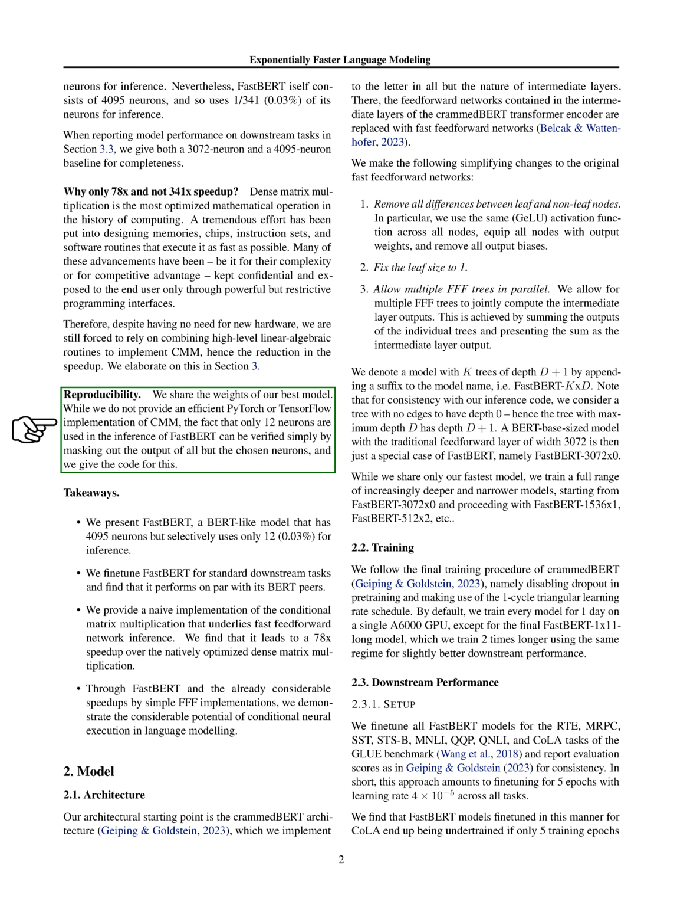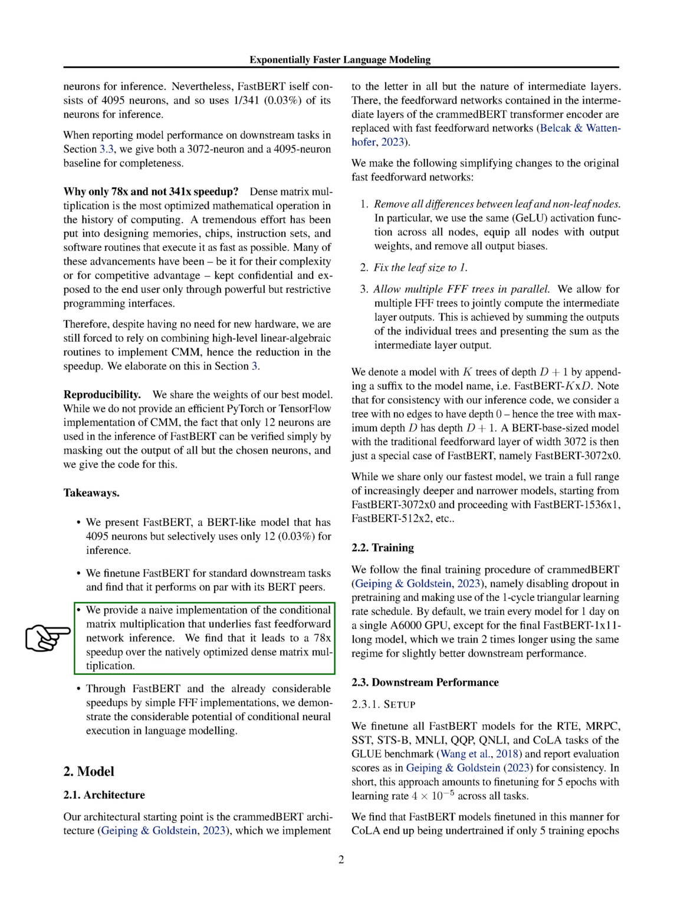While we do not provide an efficient PyTorch or TensorFlow implementation of CMM, the fact that only 12 neurons are used in the inference of FastBERT can be verified simply by masking out the output of all but the chosen neurons. In conclusion, we present FastBERT, a BERT-like model that has 4095 neurons but selectively uses only 12, 0.03%, for inference. We find that it performs on par with its BERT peers and provides a 78x speedup over the natively optimized dense matrix multiplication. Through FastBERT and the already considerable speedups by simple FFF implementations, we demonstrate the considerable potential of conditional neural execution and language modeling.